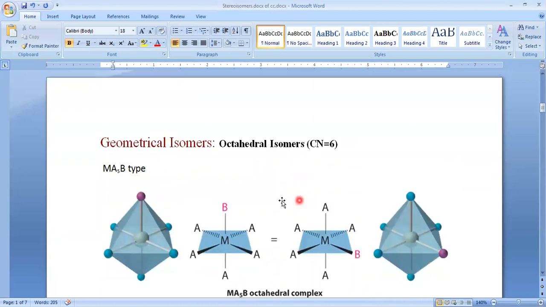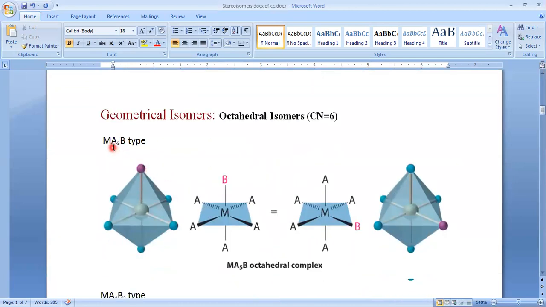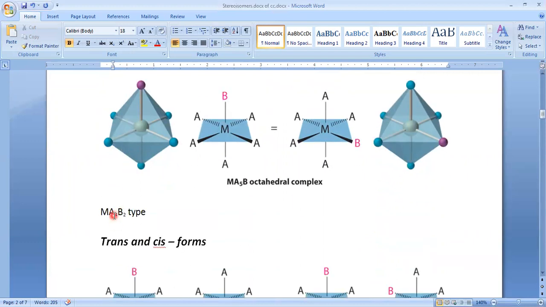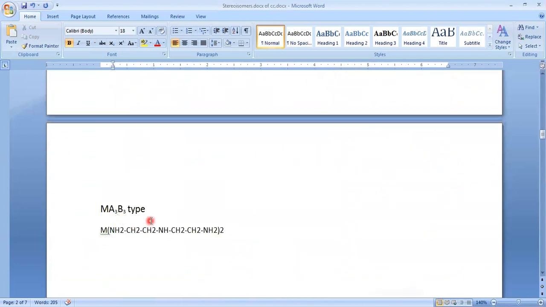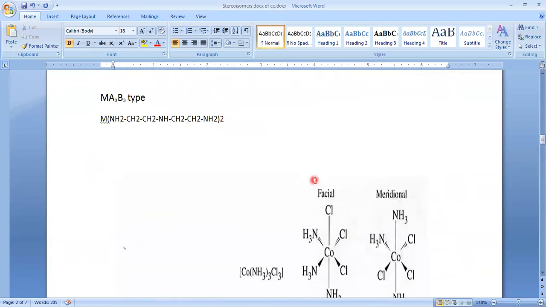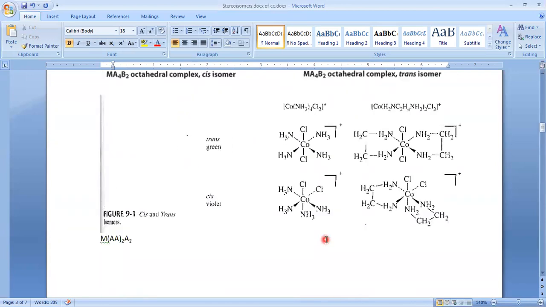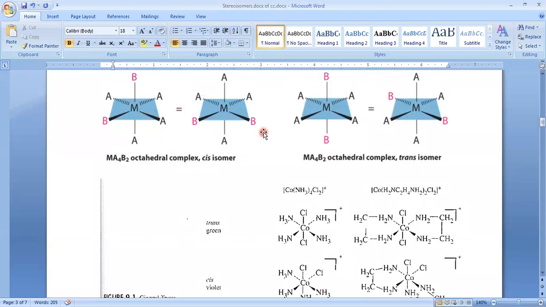And this one is next, octahedral. In octahedral, if you consider all monodentate ligands, then that is MA5B type, this is MA4B2 type, and this is MA3B3 type. And all these are with monodentate ligands.